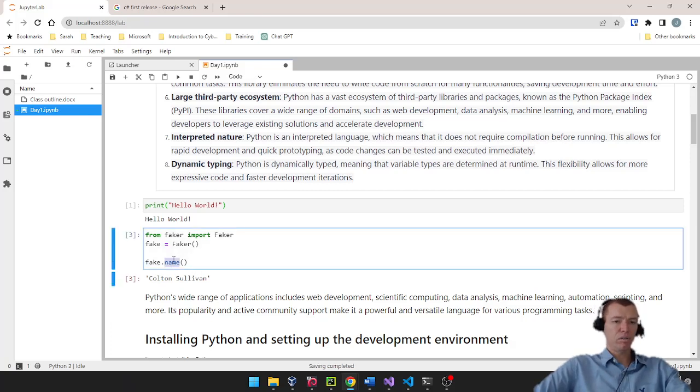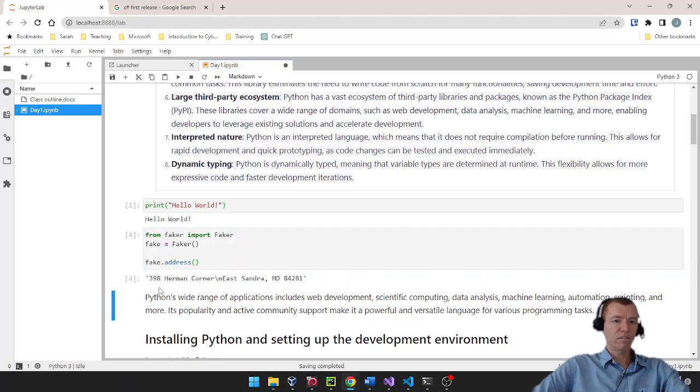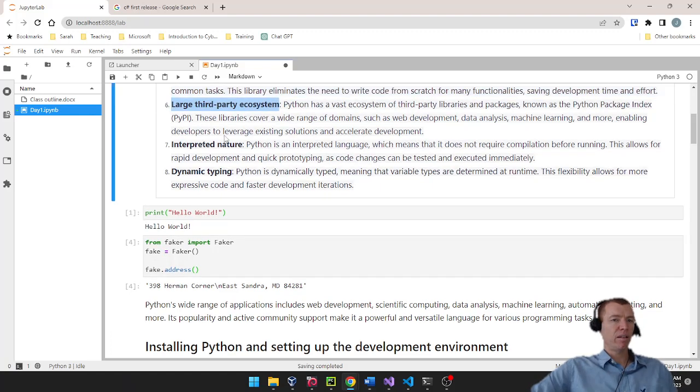And I could do probably name. I don't even know. There's probably address. Let me see if I can put address in here. And I can get fake addresses, right? So this is a really useful tool when I'm developing forms and stuff where I want people to fill out fake information and see how my system works. So I can stand on the shoulders of giants and grab a bunch of their pre-developed applications and make my code leverage their stuff and makes my code easier to write, easier to understand, and give it a lot more functionality.